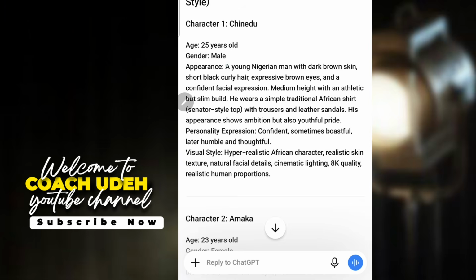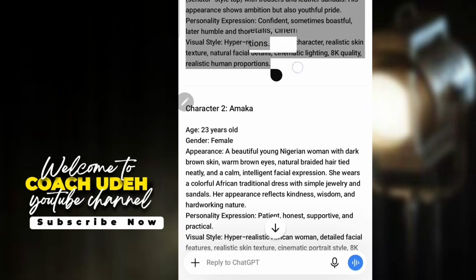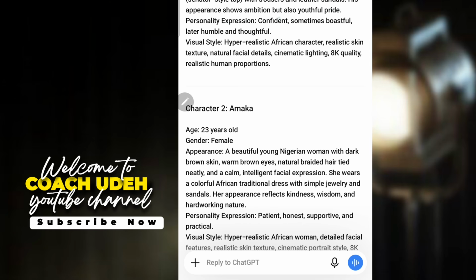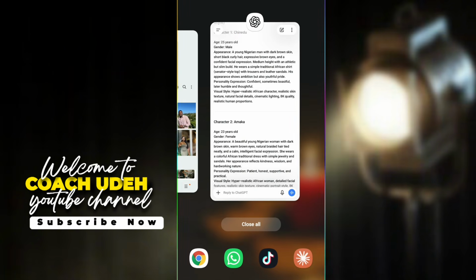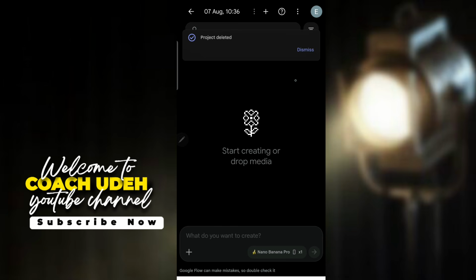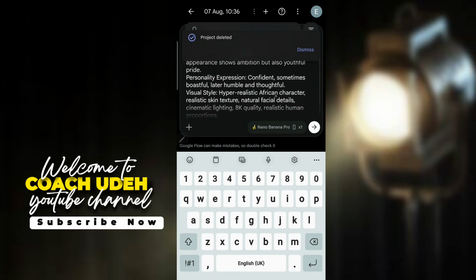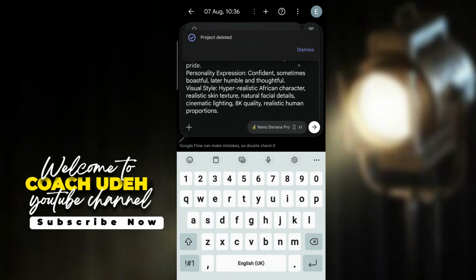Now to generate your images, you have to copy this prompt here, because this is your actors. This is how your actors look in your story. So when you copy this, you go to your Flow AI. Very, very important, guys. Once you open your Flow, this is how it will look. So the next thing you need to do is to start pasting the prompt you copied. So this is the prompt I copied. Now once you paste your prompt, always click on this place and do your settings here.